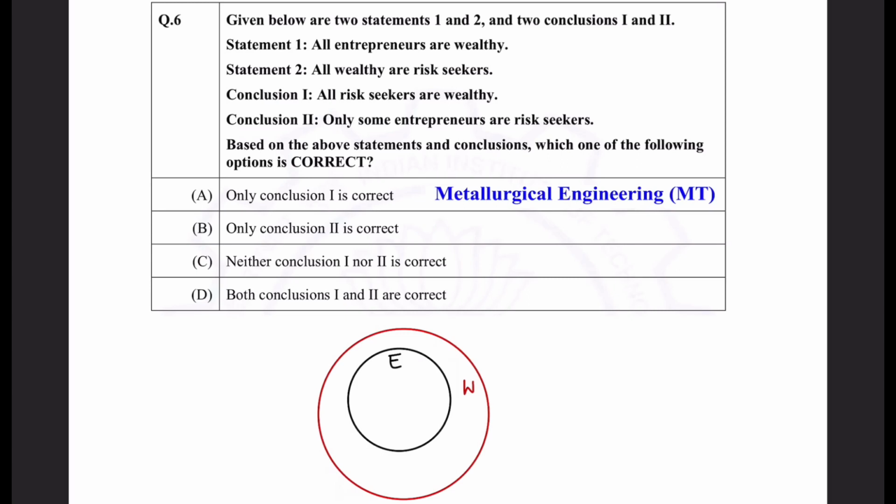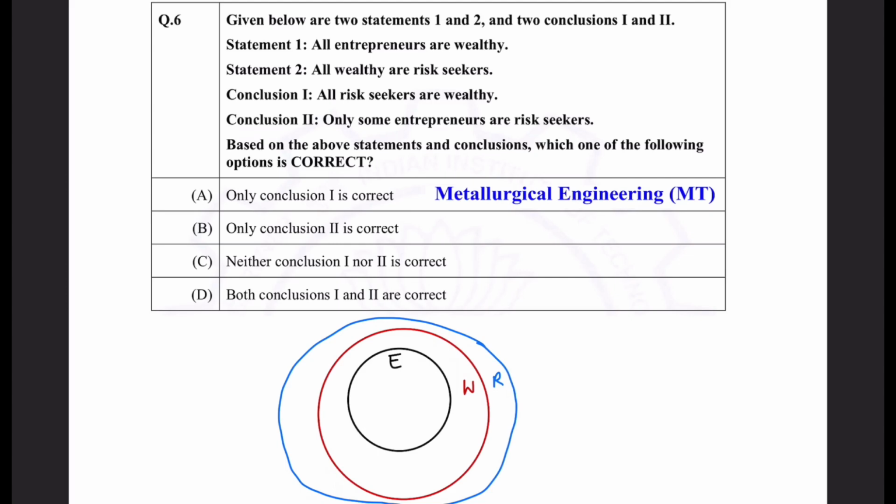And according to the question, all wealthy are risk seeker. So if you draw a bigger circle of risk seeker, then this has to be the outermost circle, right? So this blue circle is representing all risk seekers. Okay, so I'm repeating R.